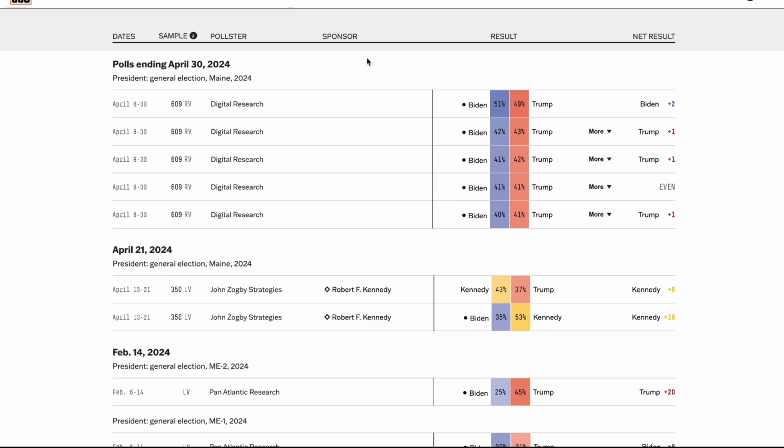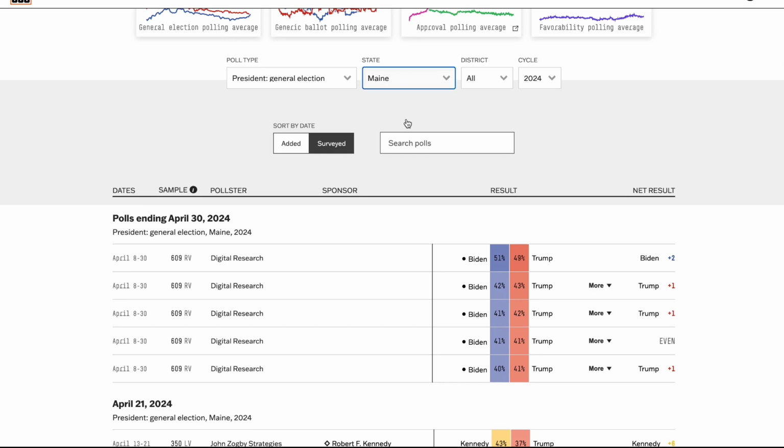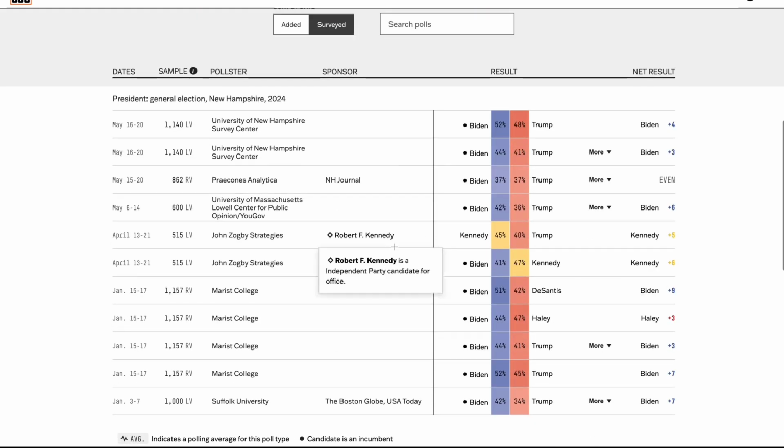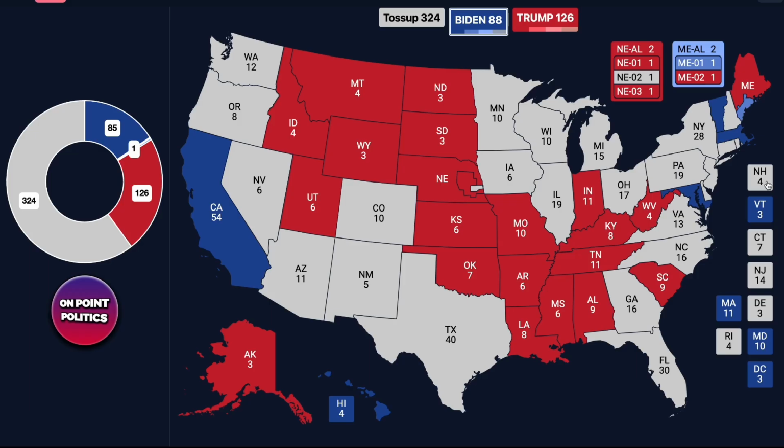If we look at the state of New Hampshire, we're actually going to see that the polling here is pretty decent for Biden, and he actually leads by around a point and a half in the forecast. So we're going to be putting that in the lean margin for him. Connecticut, New Jersey, Delaware, Rhode Island are going to be likely Democrat states in this scenario as of right now.